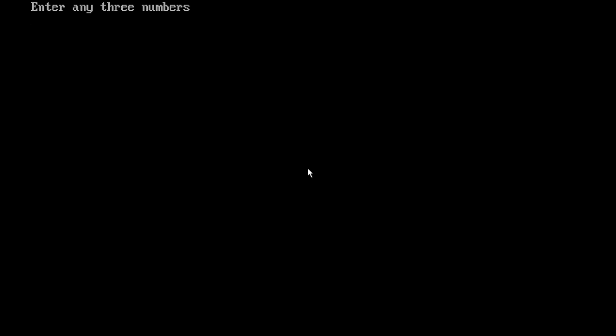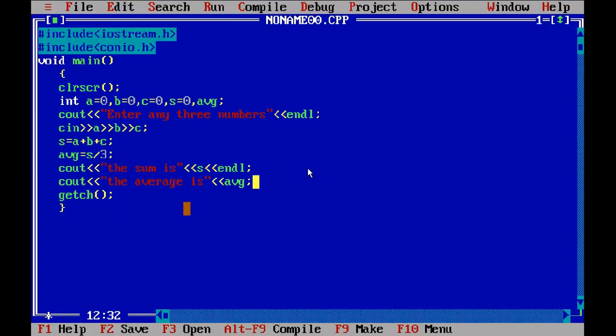Now you can see the computer is showing, enter any three numbers. So why is the computer showing enter three numbers? Because you have given this message in your program, enter any three numbers. That's why the computer is showing that message. Okay, children, so this way we can type and run a C++ program in Turbo C++.